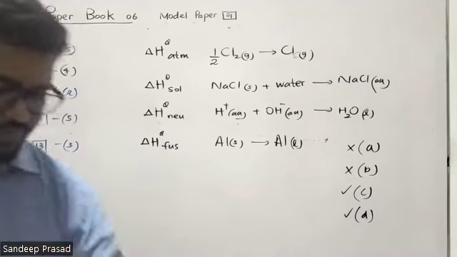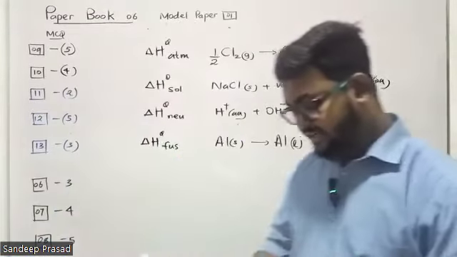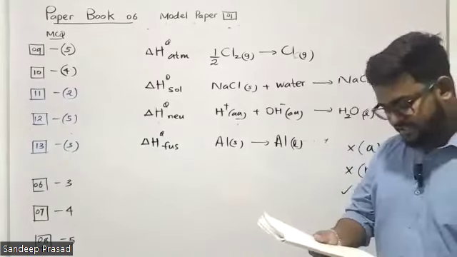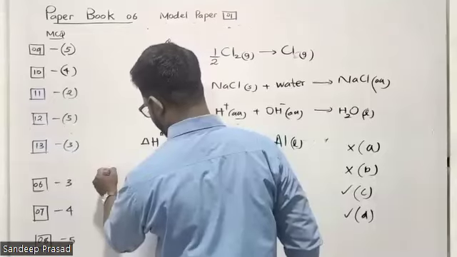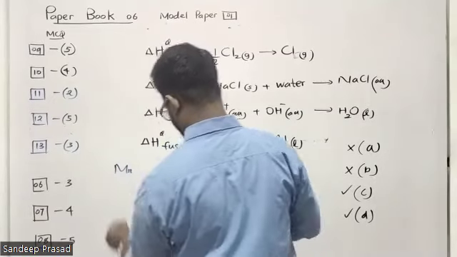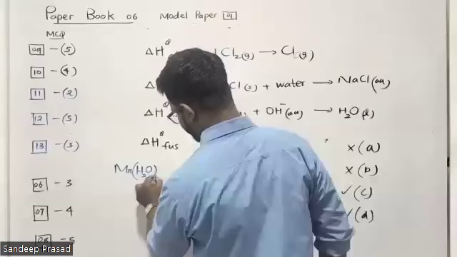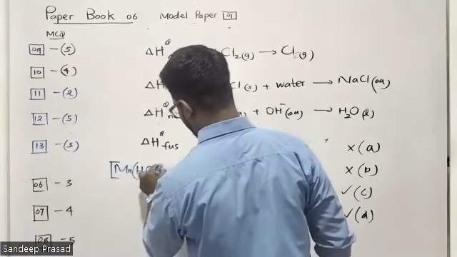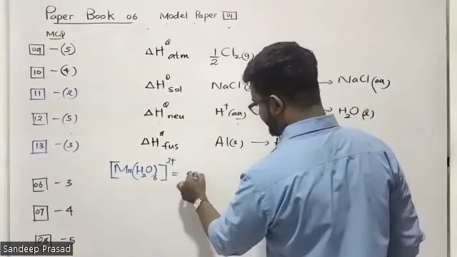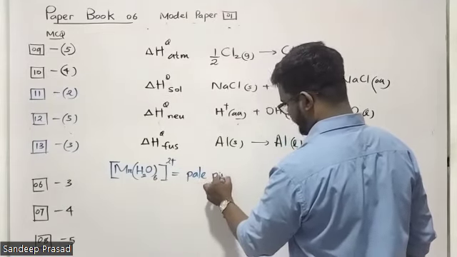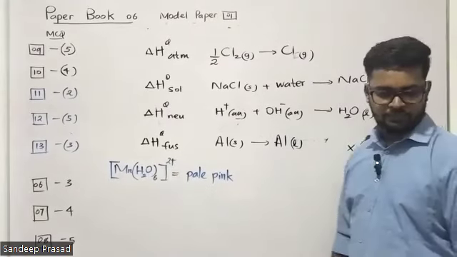Right. Now let's go for the next question, students. Question number 14. This is related to the inorganic complex compounds and their colors, right? So we are going to learn these things in the upcoming sessions. Tomorrow also we have to discuss D block. Remember, the first cation they have given is hexaaqua manganese 2+. The color of this one is pale pink or light pink. Okay, keep that in your mind.